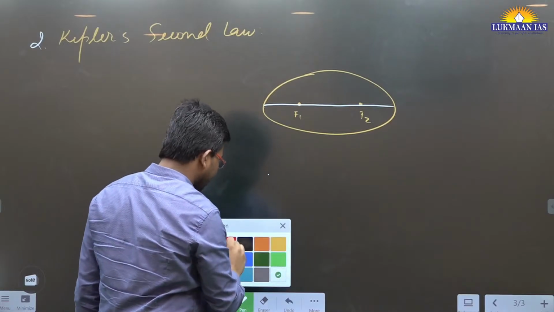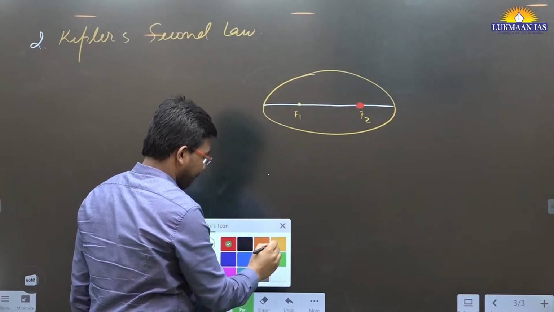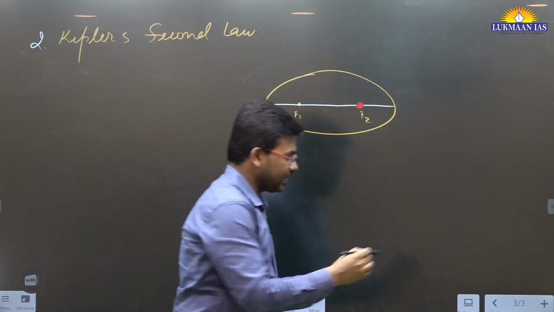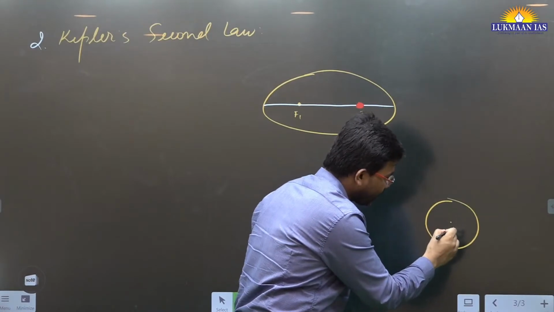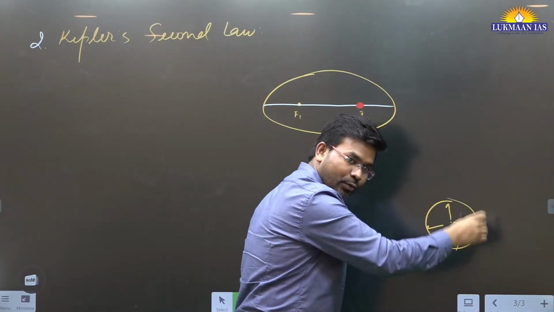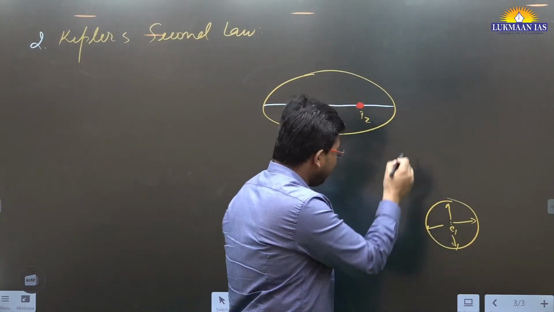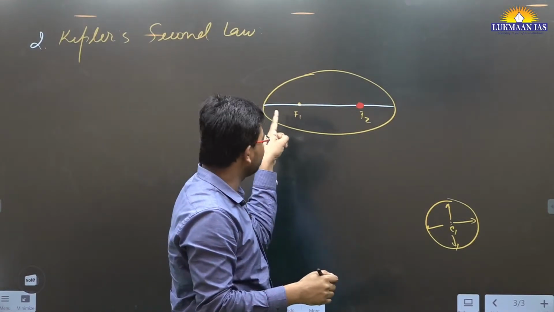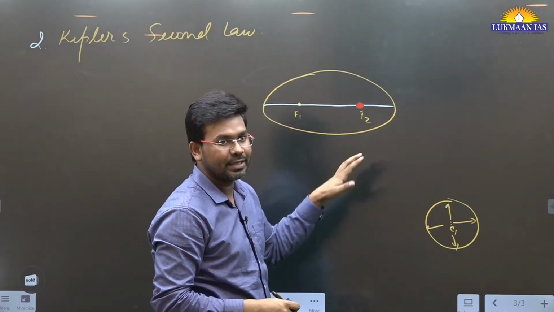Let's consider the sun is located at one of the foci here. A focus is the central point. Let's say this is a circle. A circle is symmetrical around its center. If you go in any direction from the center, you will have an equal distance, the radius. So this is known as the center. And if I talk about this ellipse, it has two focus points, known as focus 1 and focus 2. Together they are known as foci.